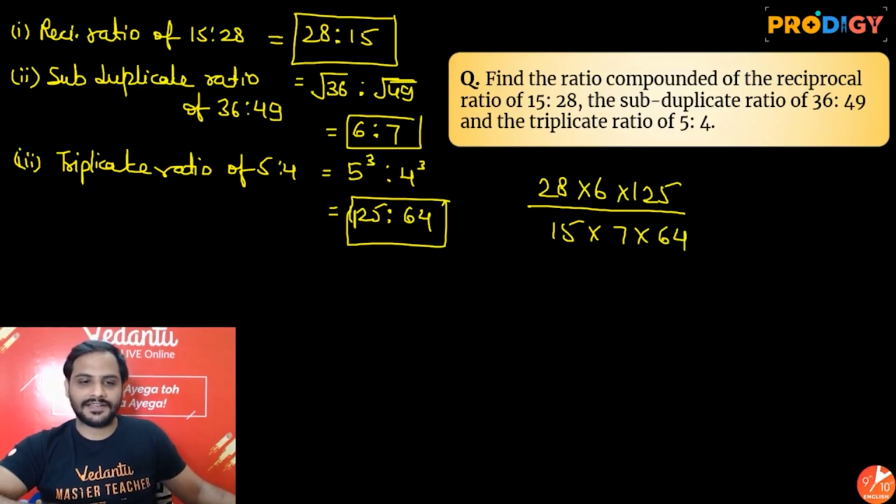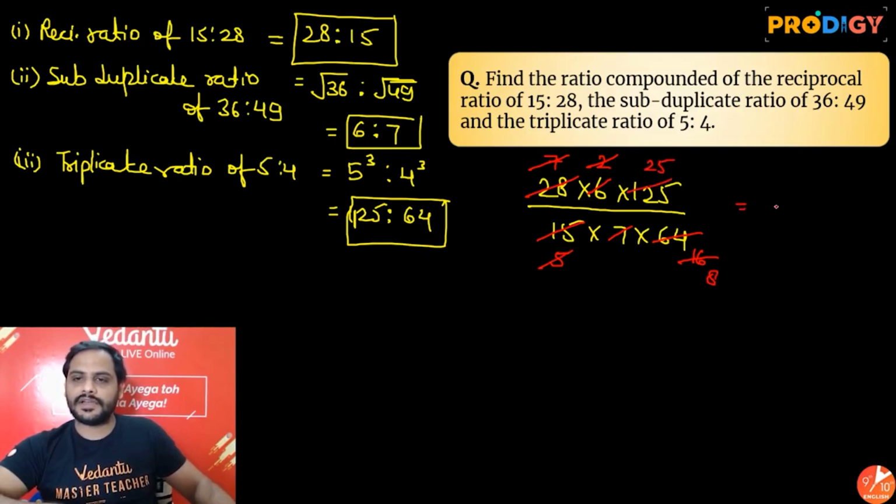So guys, see here carefully. Let's do the cancellation. I can say 4 sevens are 28, 4 times 7. 7 and 7 got cancelled. And then I can say, 3 twos are 6, 3 fives are 15, 2 ones are 2, 8, and 5 ones are 5, 25 times. So finally we are getting 25 upon 8.